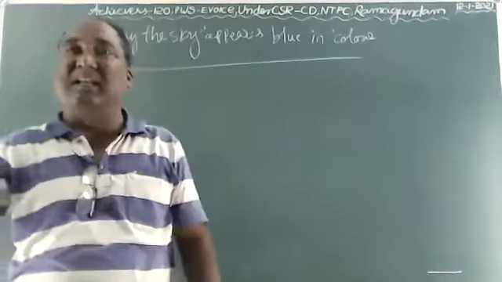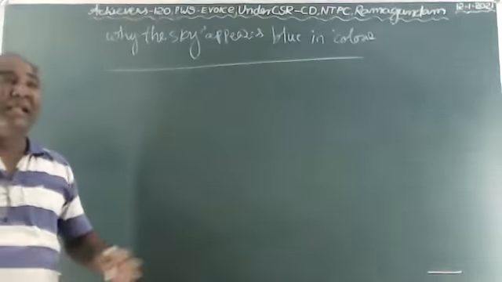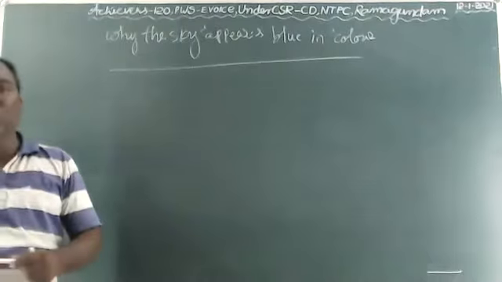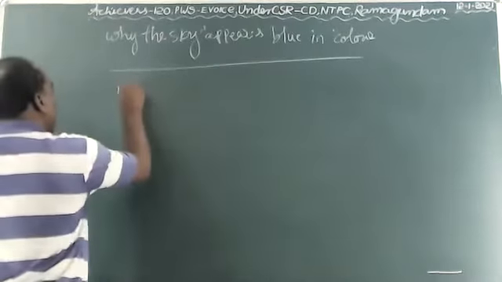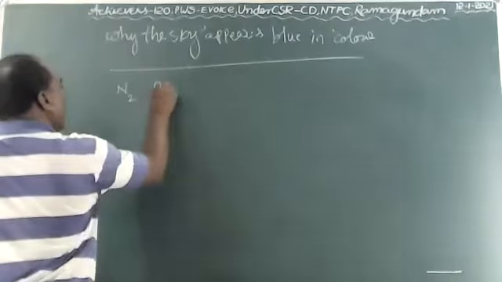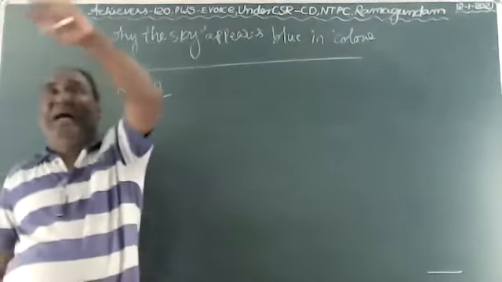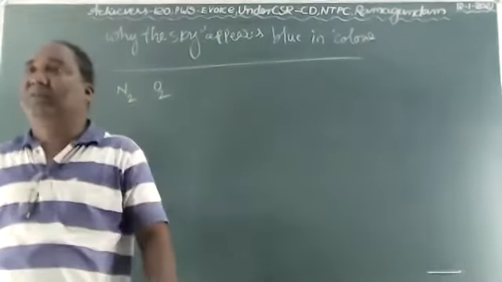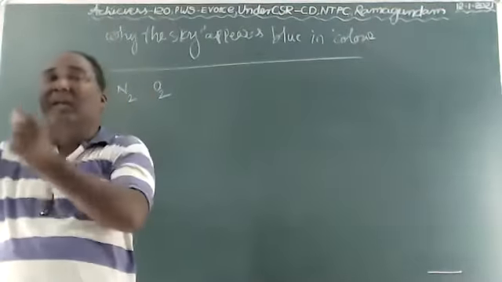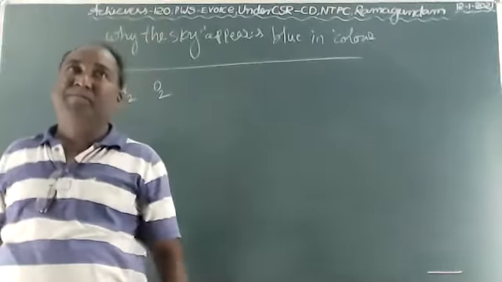What is the reason? Our atmosphere consists of many atoms and molecules. In our atmosphere, nitrogen and oxygen molecules are available more. These atoms and molecules scatter different wavelengths of colors.